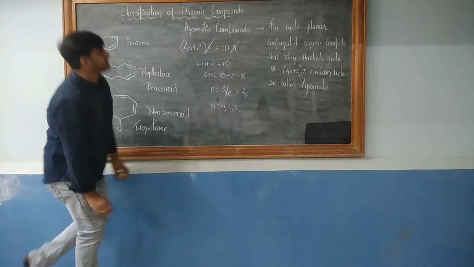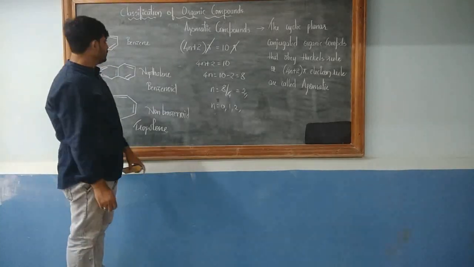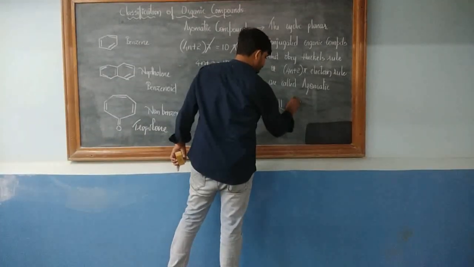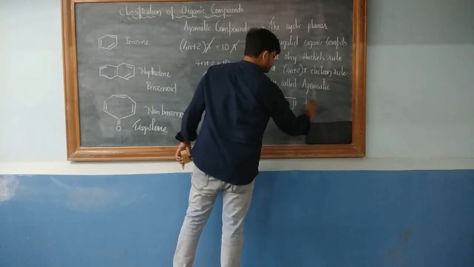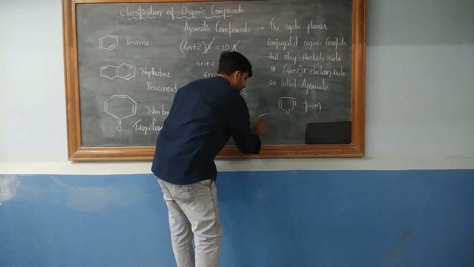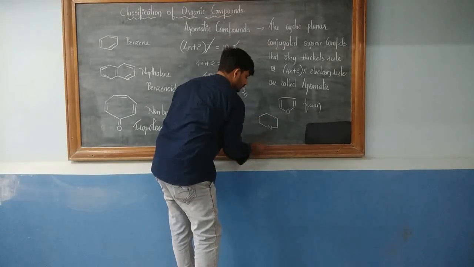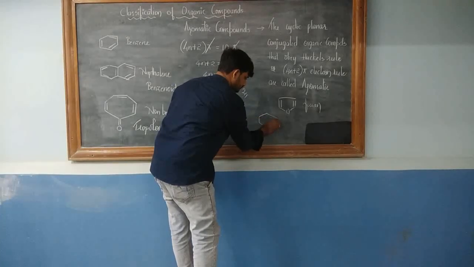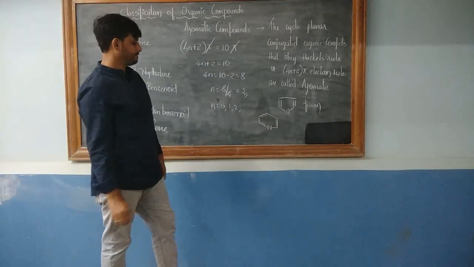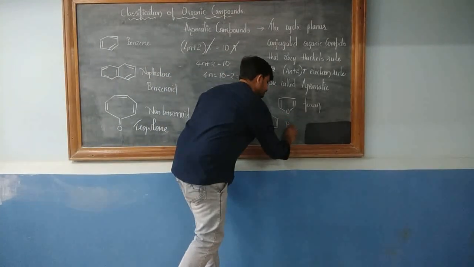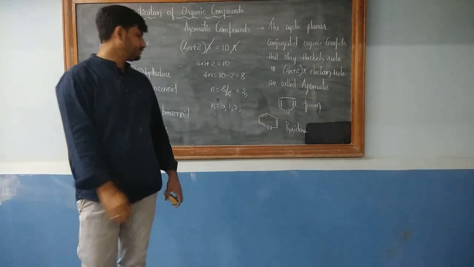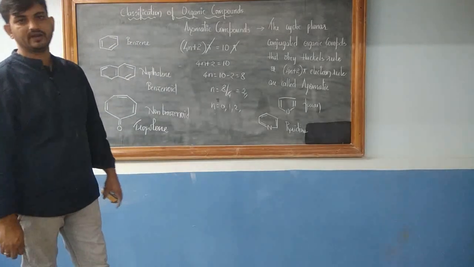So guys, this is about the classification of organic compounds. One example for a heterocyclic organic compound would be furan. The other example would be pyridine. Pyridine and furan would be examples of heterocyclic aromatic compounds.